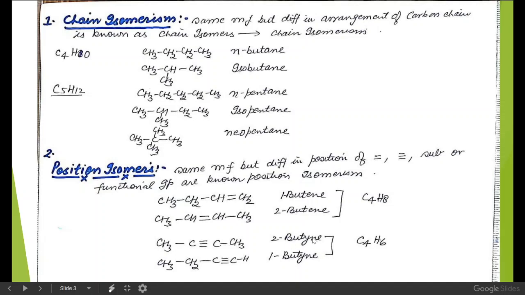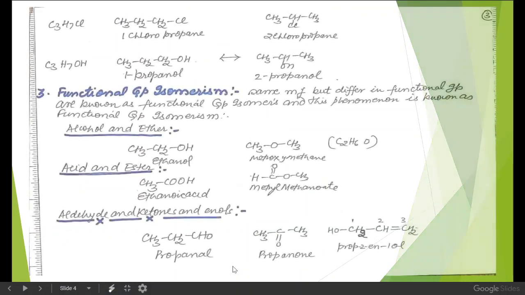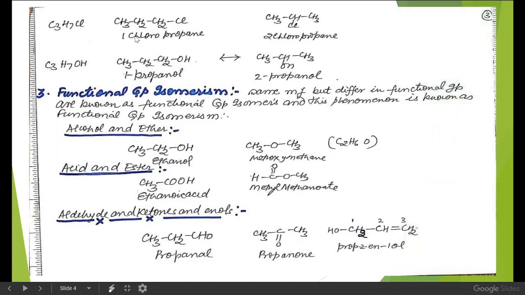Another example is 2-butyne and 1-butyne. Both have the same molecular formula C4H6, but there is a difference in the position of the triple bond. Here the triple bond is present on the second carbon atom, and here the triple bond is present on the first carbon atom. Another example is 1-chloropropane and 2-chloropropane. Both these compounds have the same molecular formula C3H7Cl, although there is a difference in the position of the halogen atom. Here the halogen is present on the first carbon atom, here the halogen is present on the second carbon atom.